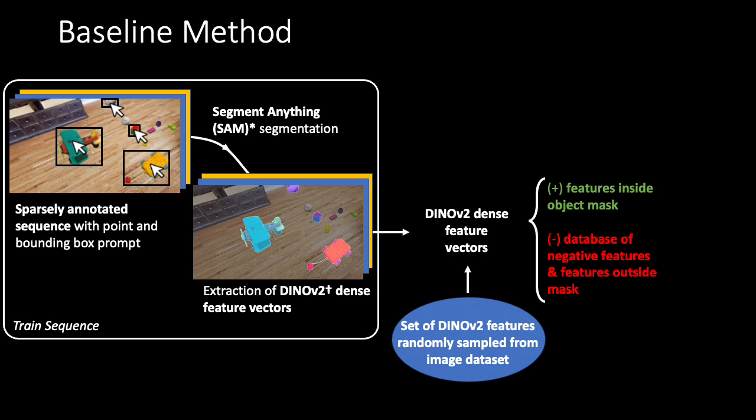We then use the masks provided by SAM to split the feature vectors into positive and negative samples. Further, we combine the negative features with a large set of DINOv2 feature vectors that we collected previously on random images. Thus, we have a lot of negative feature vectors and a few positive feature vectors.